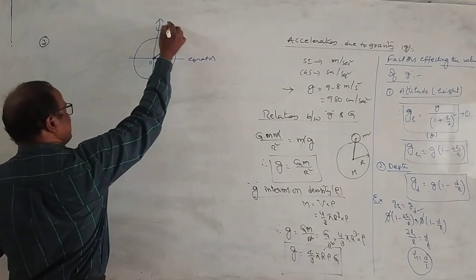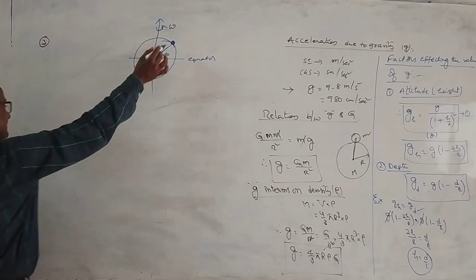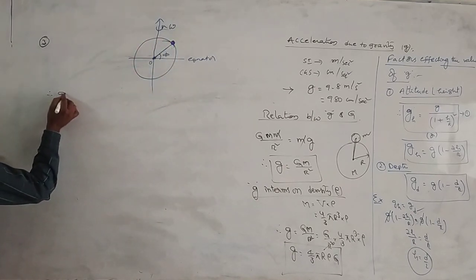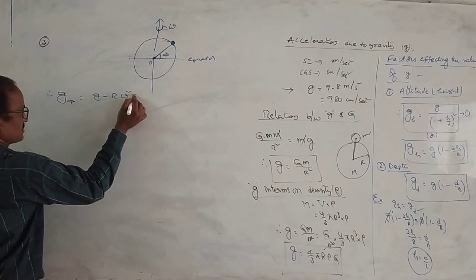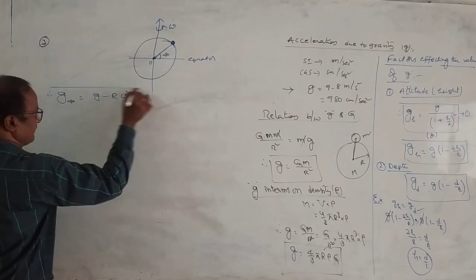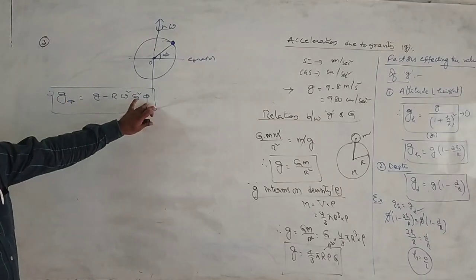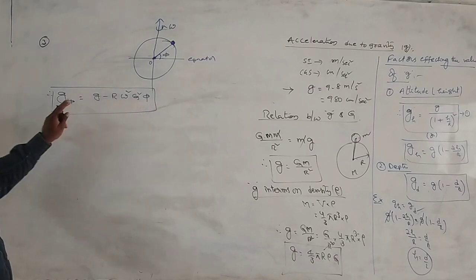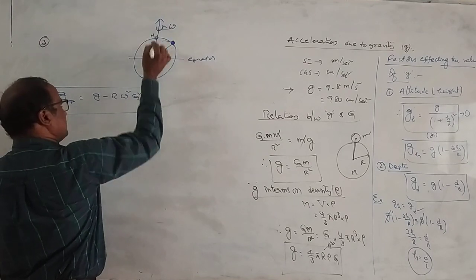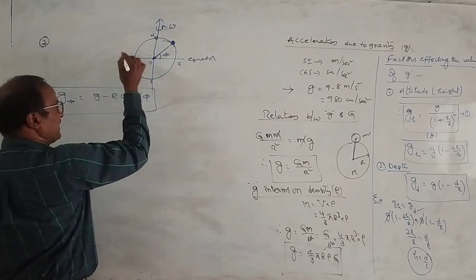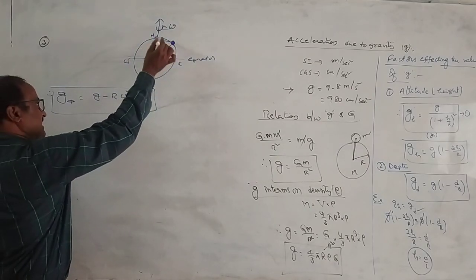So Earth is rotating about its own axis with an angular velocity omega. At this latitude, acceleration due to gravity can be represented by g phi is equal to g minus r omega square into cos square phi. This is the formula for variation of g with latitude. Earth రొటేట్ అవుతోంది, this is the north pole and this is the south pole, and this is east and west. Right? ఇక్కడ ఏంటి, this one and this one are the poles.